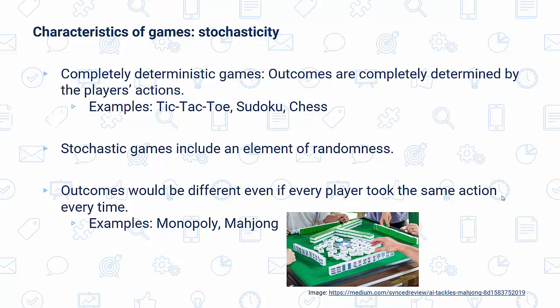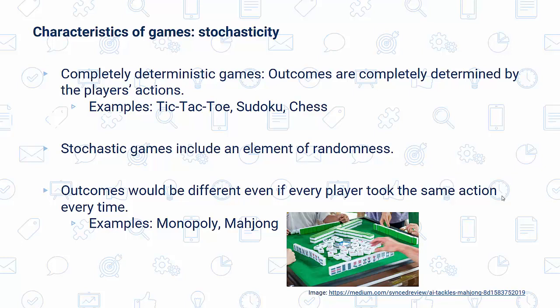Games can be classified according to their stochasticity, which means the degree of randomness. Completely deterministic games are games whose outcomes are completely determined by the players' actions. Deterministic games include chess, tic-tac-toe, and Sudoku. On the other hand, stochastic games include an element of randomness.